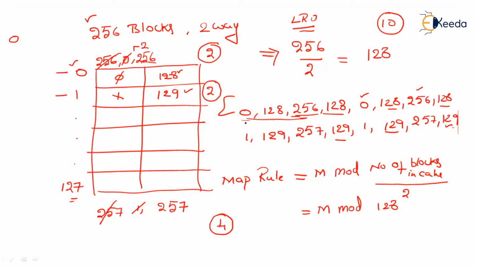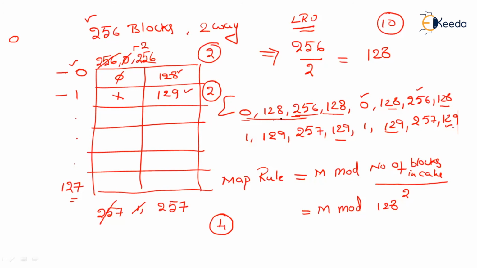Now, this is not a compulsory miss. This is a conflict miss because we are not accessing it for the first time. 0 was already accessed in the first iteration. This is the second time we're accessing it. So whatever misses occur right from the second iteration, everything is a conflict miss. So 0 is a conflict miss.